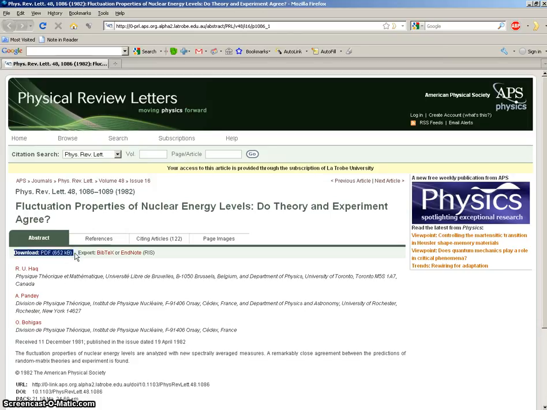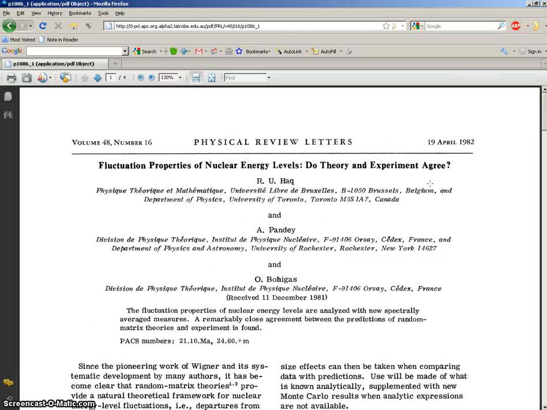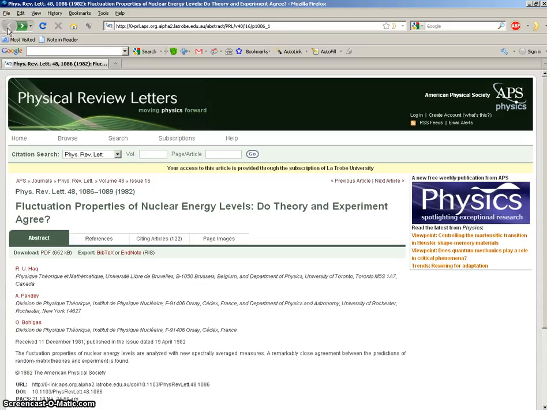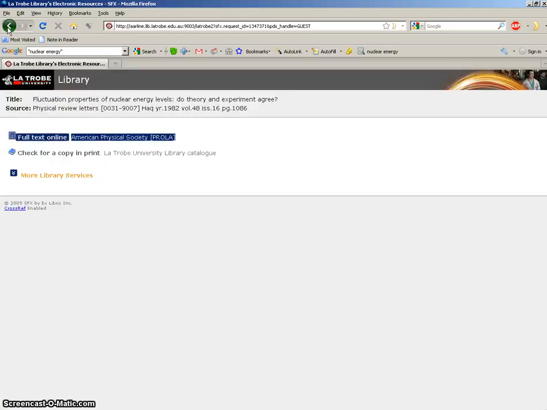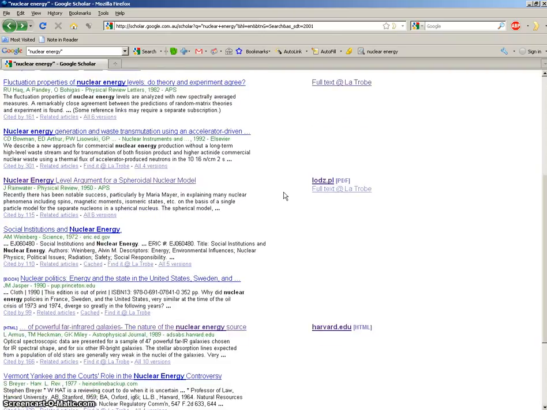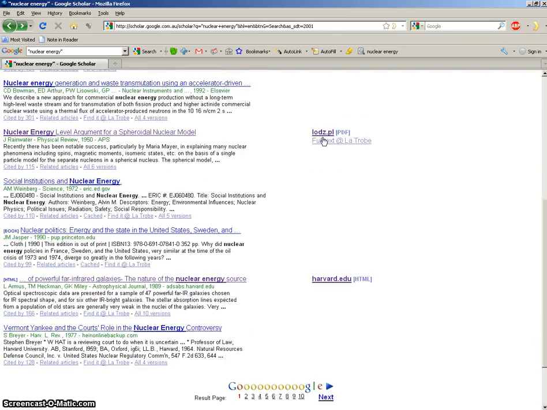You will then find this part here which says download PDF. This will let you look at the academic article. So if we click on that, it will take us to that article, and there it is there. So you can print this by going up the top left corner to the little print part, and you can print these articles if you need to. But let's go back and have a look at another article that came up in our search.